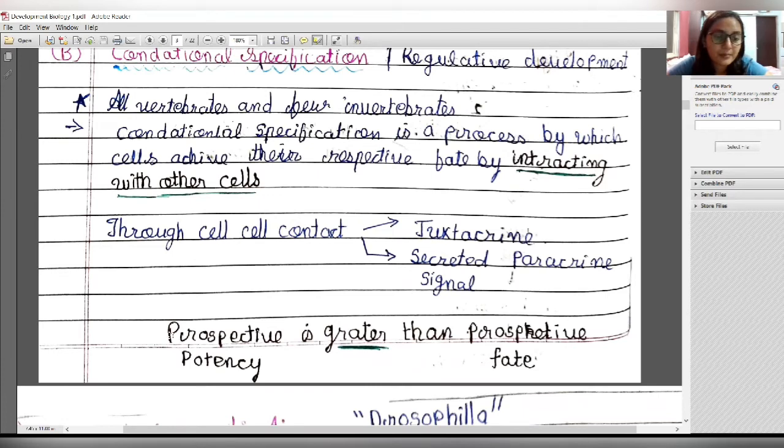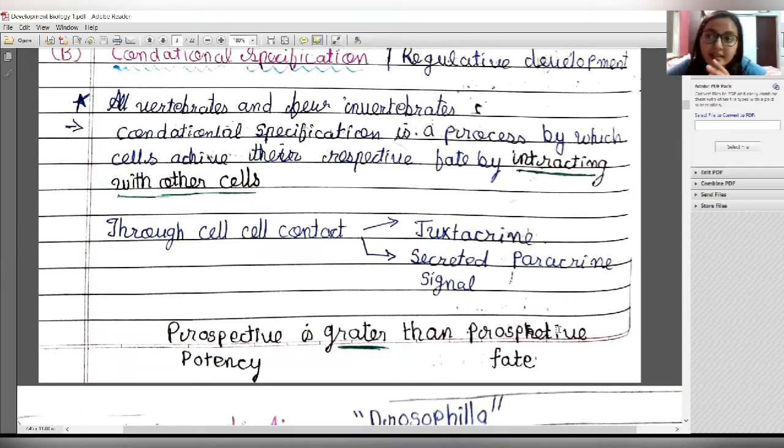In this, prospective potency is greater than the prospective fate. So the cells have high potency because if this cell is kept with muscle cells, they will get muscle signals either by juxtacrine or paracrine signal, and they will form muscle cells.